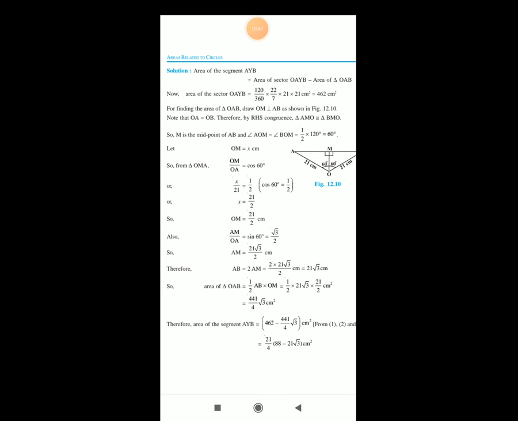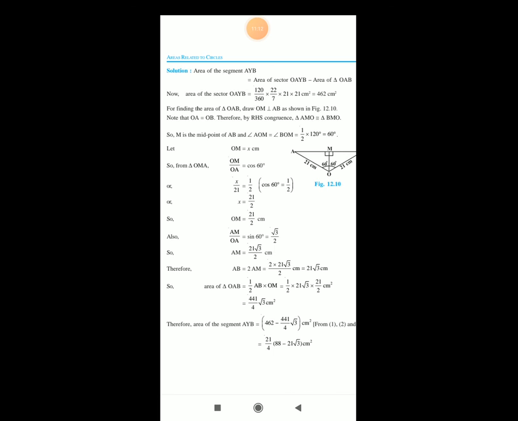So therefore AM is equal to 21 multiplied by root 3 by 2 centimeter, and therefore AB is equal to 2 AM. So now 2 multiplied by 21 into root 3 by 2, then we get AB is equal to 21 multiplied by root 3 centimeter.